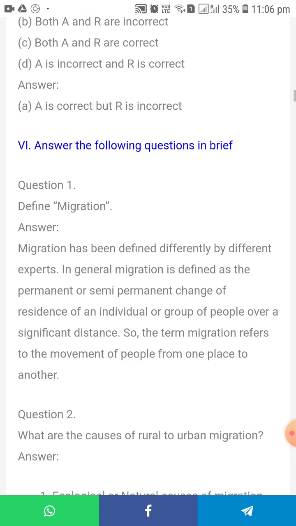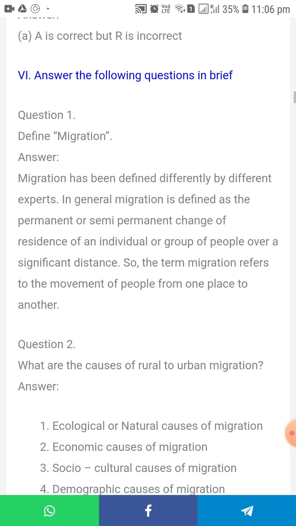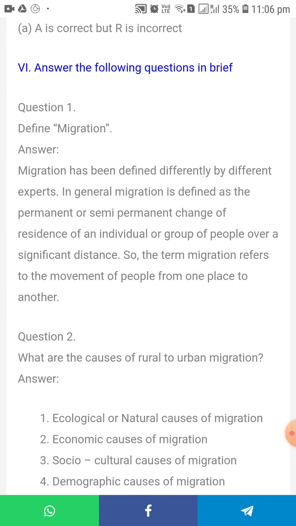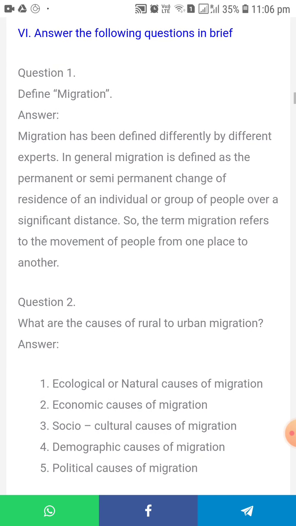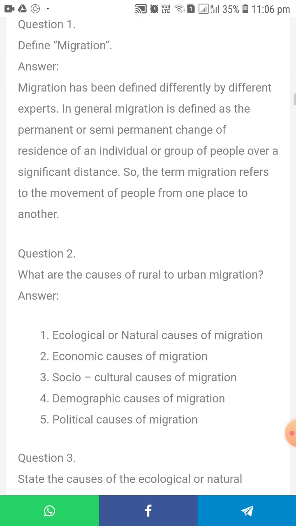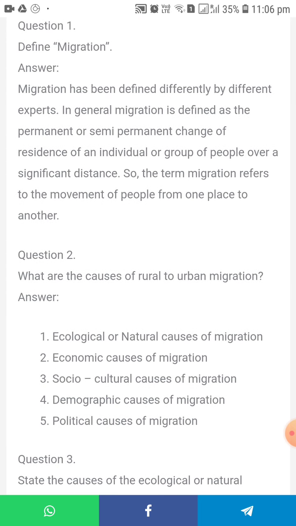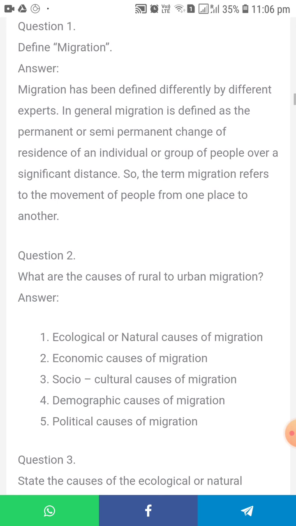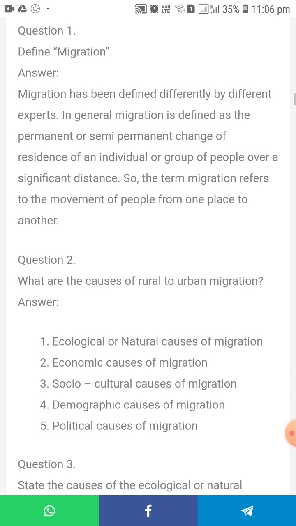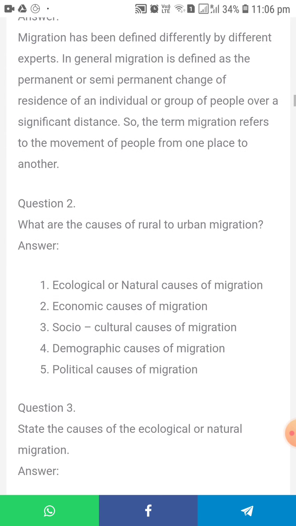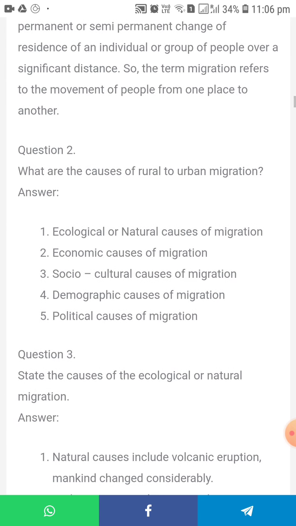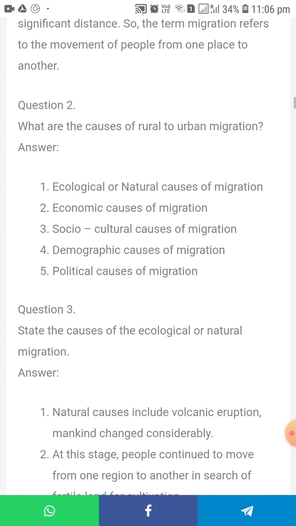Next, answer the following questions in brief. First one: define migration. What is the answer they have given? Migration, we all know, is when people move from one place to another place. Migration has been defined differently by different experts. In general, migration is defined as the permanent or semi-permanent change of residence of an individual or group of people over a significant distance. So the term migration refers to the movement of people from one place to another. Is it correct? Yes.